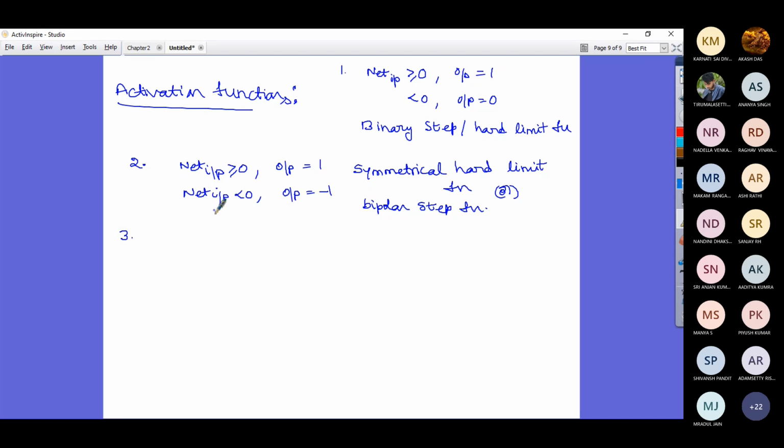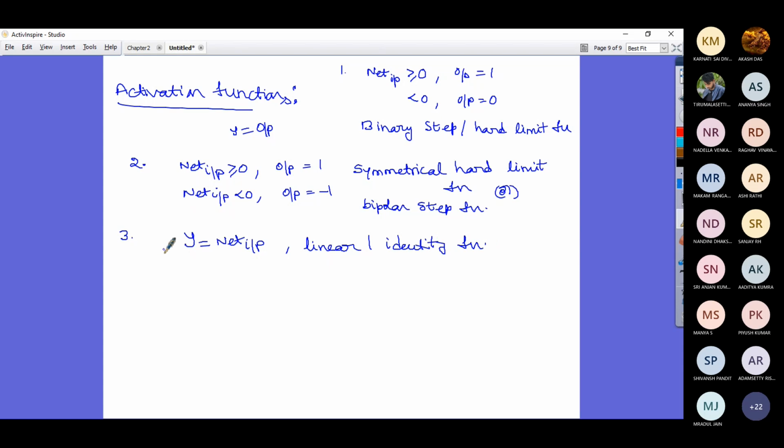Yes, sir. Then imagine output, let me call it as y. If your y is your net input itself, that means your output is the total net input that you are getting. Such a function is called linear activation function or identity function.